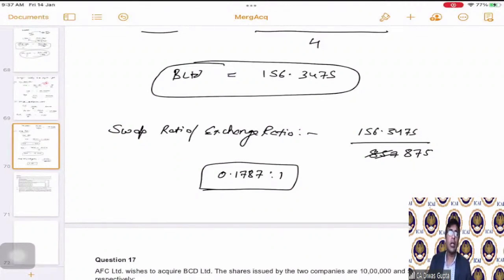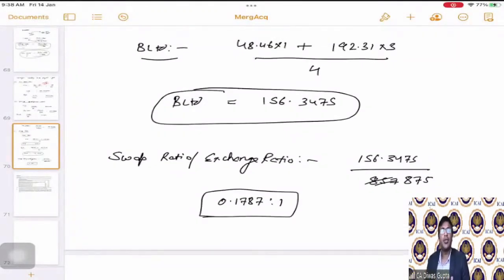And if they're asking us to calculate the number of shares, then you round it up to the lowest level or to the highest level, whichever way is okay. But don't leave it as a fraction. One share here and there is okay. But the number of shares, don't leave it in fraction.